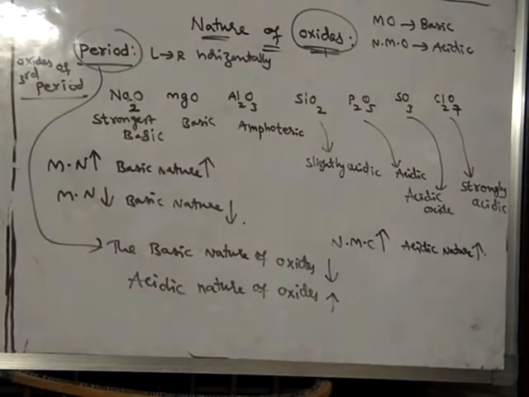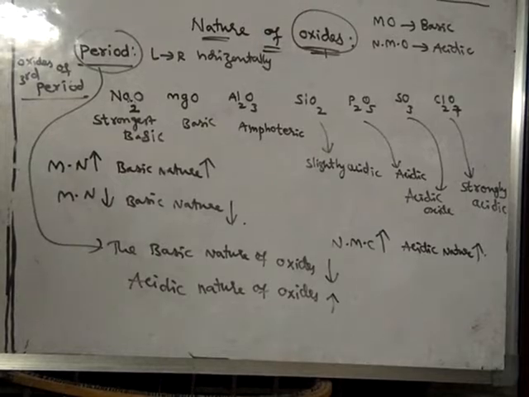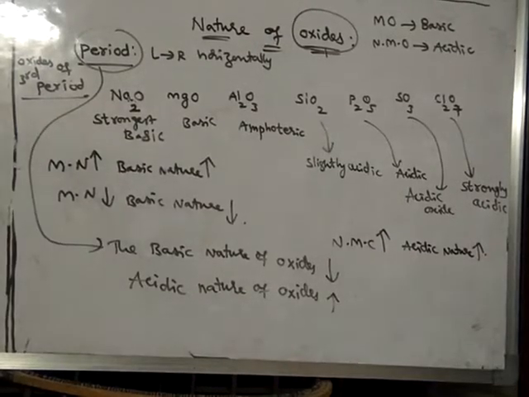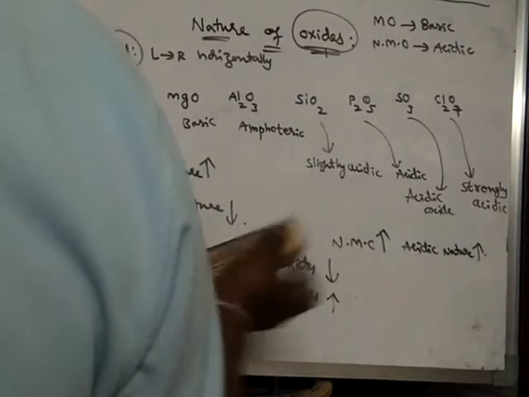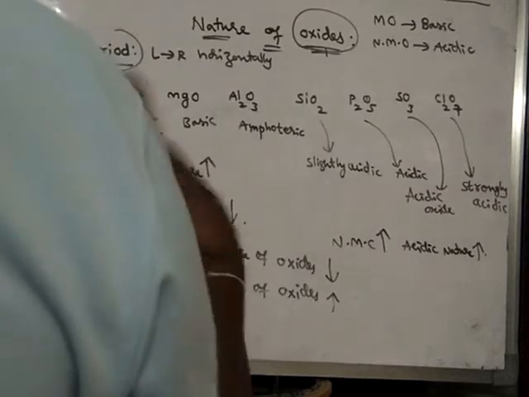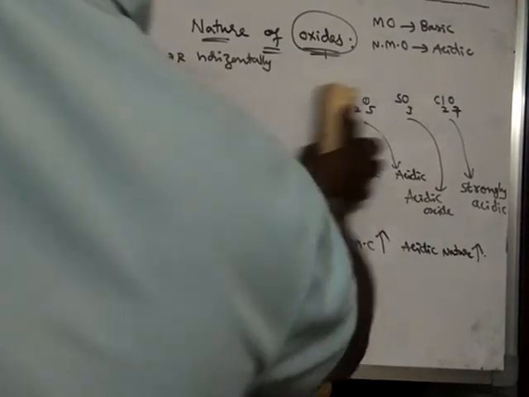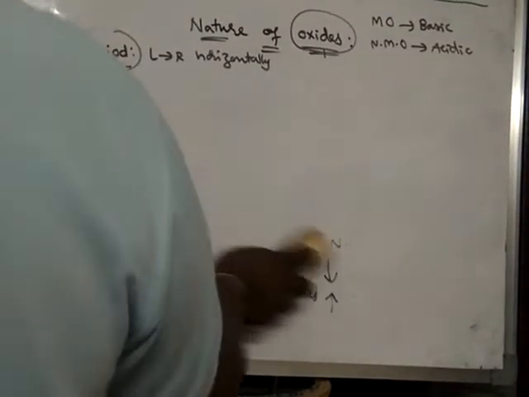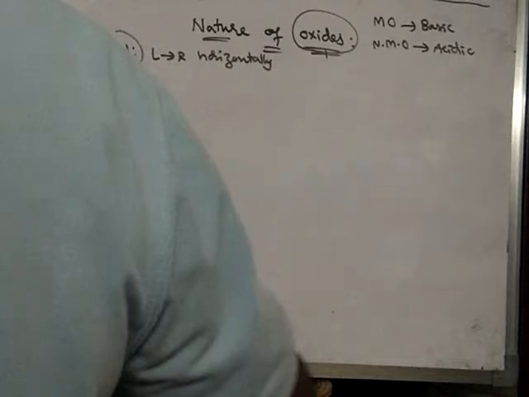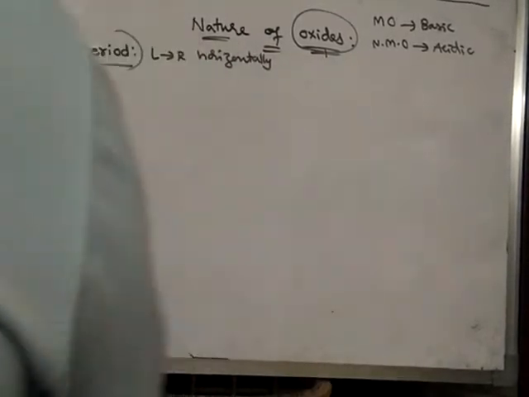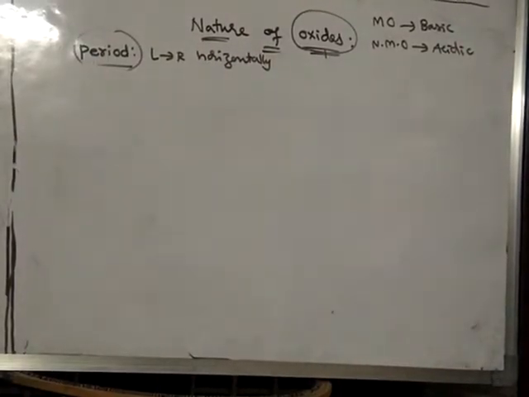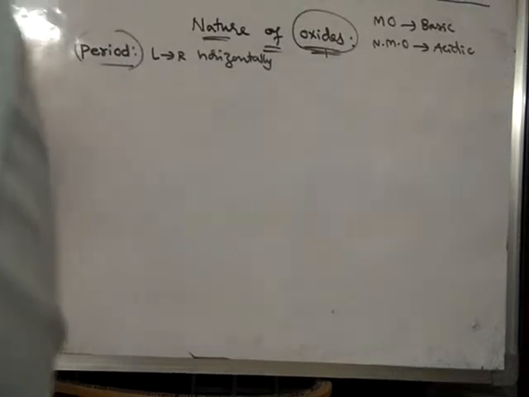In this way, the nature of oxides along a period can be learnt. Now we will learn how the basic nature and acidic nature of oxides vary down the group.